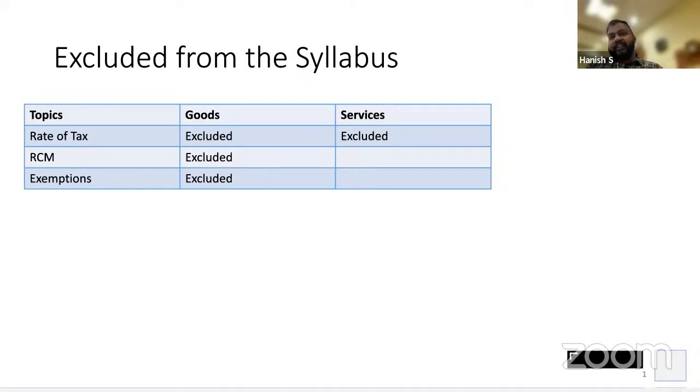If you see revision test papers, a lot of questions are being asked on RCM on services. So my request would be that even in our class today, you'll be spending a lot of time on RCM on services. But when you're reading also, Mehak, please focus a lot on RCM on services, right? Exemptions, you will not believe the number of questions being asked. Every RTP you take, every question which is for 8 or 10 or 12 marks, at least 2 or 3 points will be from exemptions.